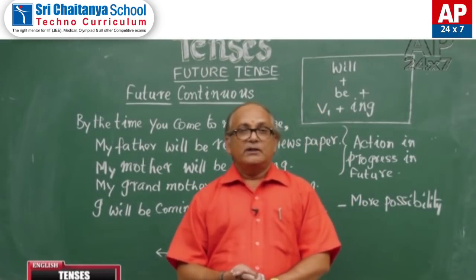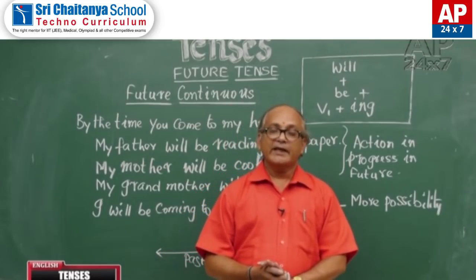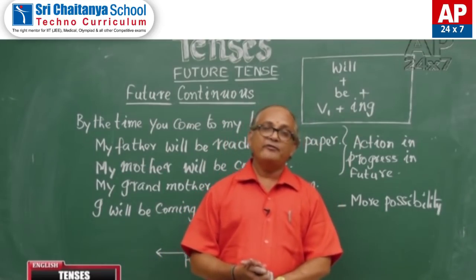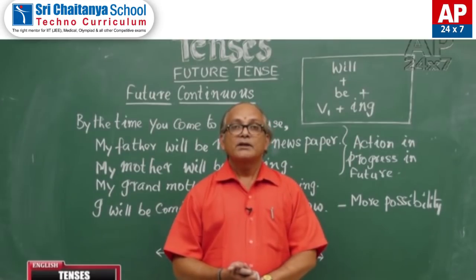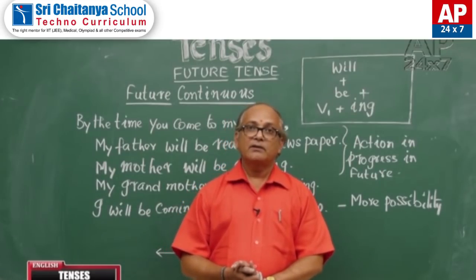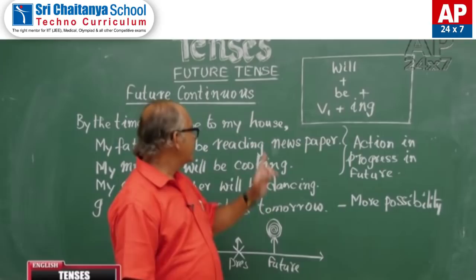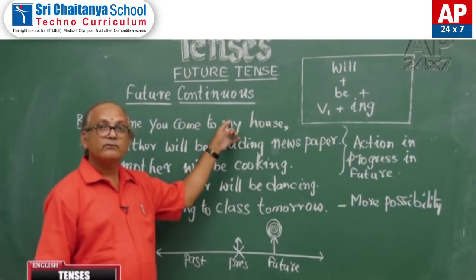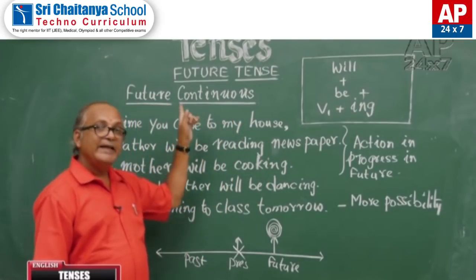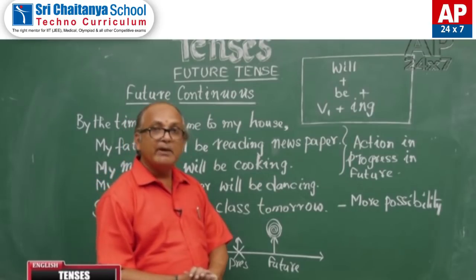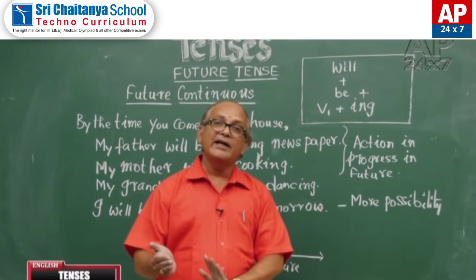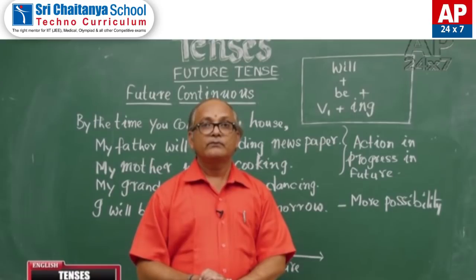Now, coming to the second kind of future tense, future continuous. As the name indicates, it speaks about an action which is in continuation in future.